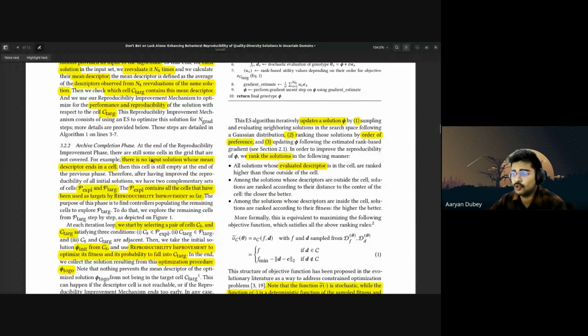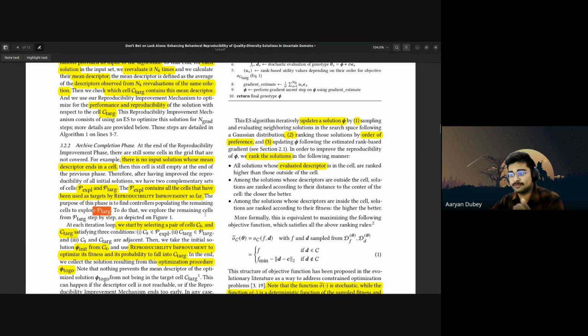For example, if there's no input solution whose mean descriptor ends in a cell, then this cell is still empty at the end of the previous phase. Therefore, after having improved reproducibility of all initial solutions, we have two complementary sets of cells, P exploration and P target. P exploration contains all the cells that have been reached so far by reproducibility improvement. The purpose of this phase is to find the controllers populating the remaining cells, P target.